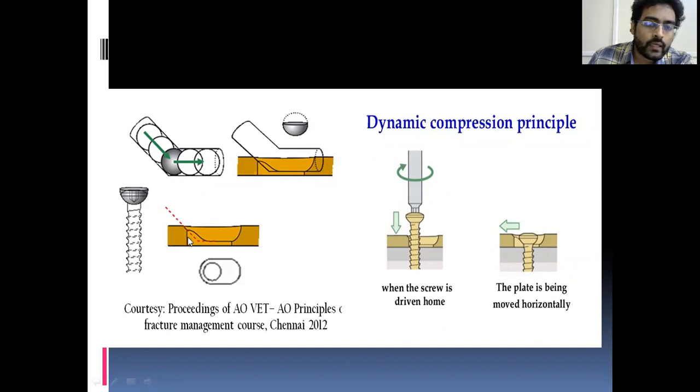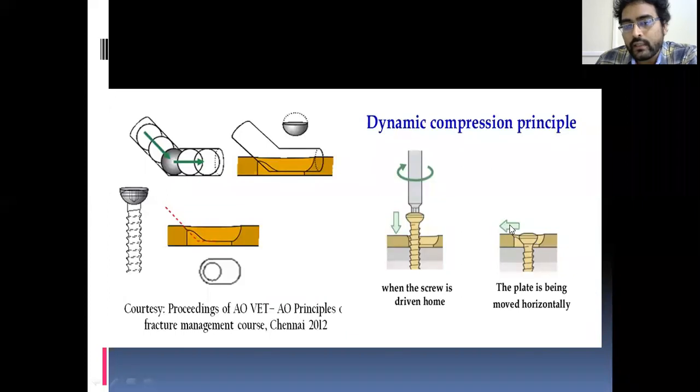This conical part cannot go further. Now what happens? Newton's third law will apply here. What happens when the screw is further fixed, that is, torque is applied? See the right side images, it will move in this direction, towards your right side. There is sliding of the screw towards the center from the corner. Here it is in the corner, here it is in the center. So this is the action.